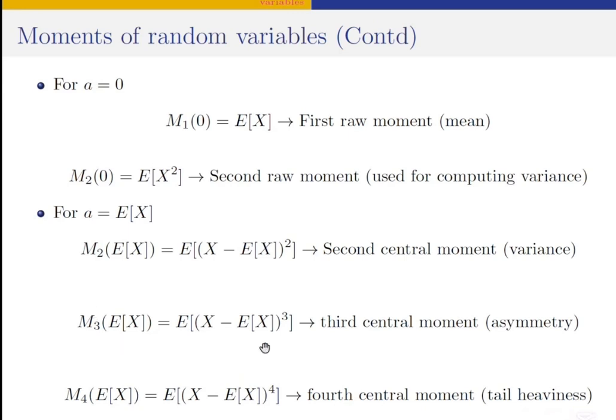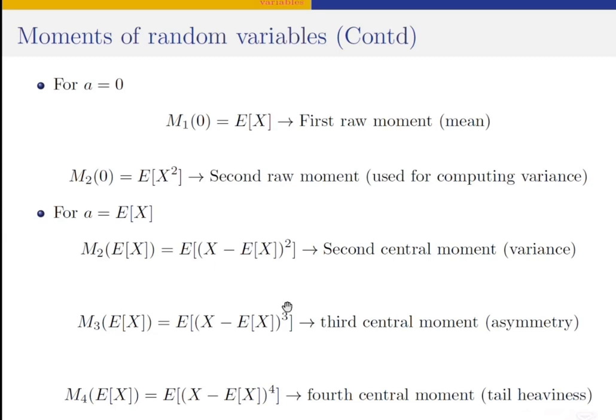Now, if this quantity, which is the third central moment, is a positive value, it means the distribution is skewed to the right. That is, it is no longer symmetric, it is asymmetric, and the asymmetry is to the right. So if M3, the third moment about the mean, which is a measure of asymmetry, is positive, greater than 0, it means that distribution is skewed to the right.